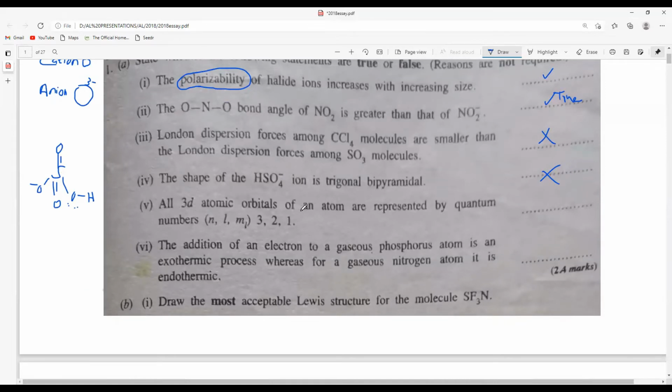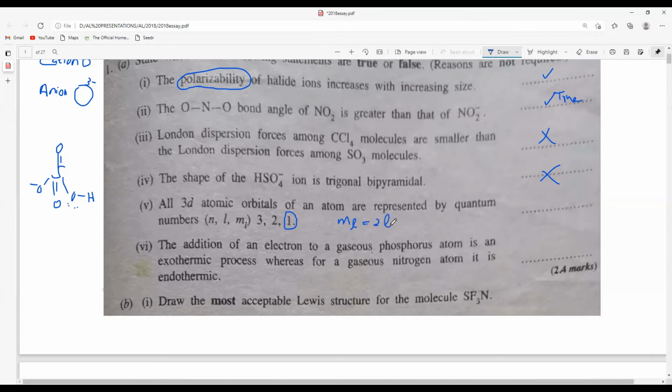All 3D atomic orbitals of an atom are represented by the quantum numbers. So 3 means n should be 3. D means l can be 2, yes. And ml, which is from minus l to plus l, including 0. So they have only mentioned only 1. So it is not good, right? Because ml generally goes from minus l to plus l, including 0.